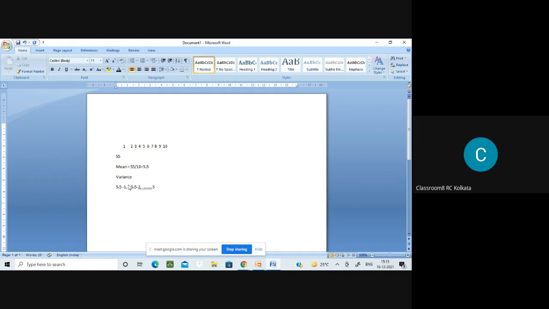After this, I come to 5.5 minus 5. See what I'm writing. I'm writing 5.5 minus 6. I'm not writing 6 minus 5.5. That is wrong. It is always mean minus the number. So I get a negative number over here, isn't it? That is the rule of variance. You will get a negative number somewhere. And then you go on doing that. This 7. So whatever numbers I am getting over here, if I add up this variance, how much do I get? Can you guess? How much do I get?